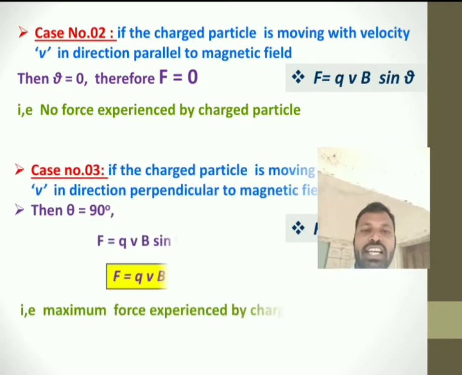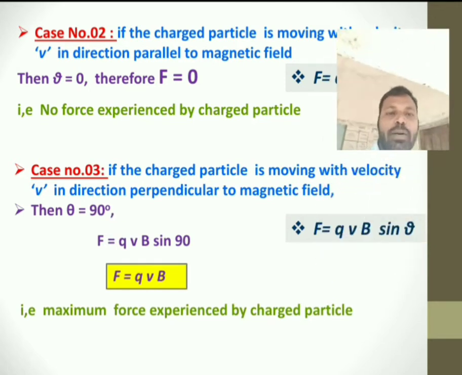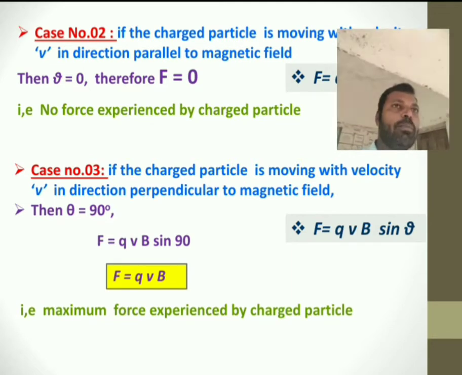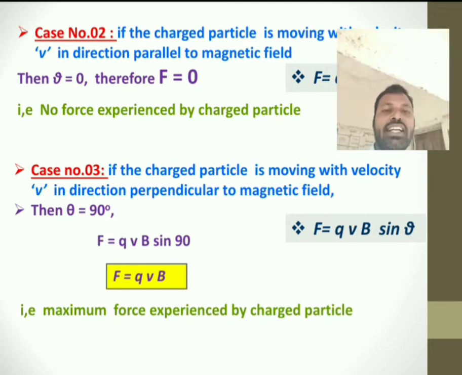Next, case number 3: the charged particle is moving perpendicular to the direction of the magnetic field. Then theta becomes 90, sin 90 becomes 1, so F is equal to qvB.